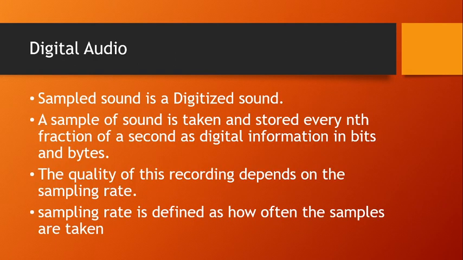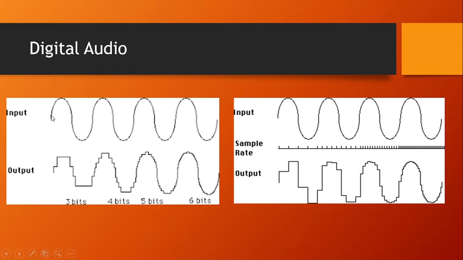Moving back to the definition. A sample of sound is taken and stored every nth fraction of a second as digital information in bits and bytes. So the quality of the recording depends on the sampling rate. Sampling rate is nothing but how often the samples are taken. So what do we mean by sample? A sample is nothing but a bit of change in a fraction of a second in the audio. Each bit of change in a fraction of a second in the audio is called a sample, and a sample is taken and stored in different forms of bits and bytes.